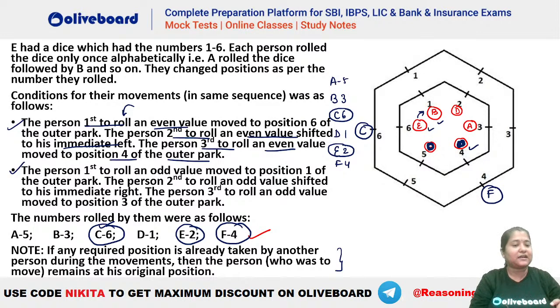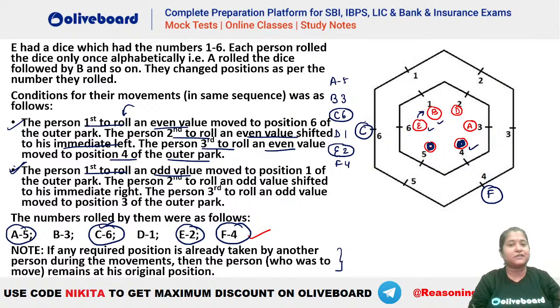Okay. After that, let's come to the odd ones. The person first to roll an odd value. Who is the person first to roll an odd value? Guys, tell me quickly, who is the first person to get an odd value out of the given people here? कौन move करना चाहिए now? Who will be the person? The person first to roll an odd value moves to position 1 of the outer part. You can see that's your A, absolutely. So A has to be the first person here.